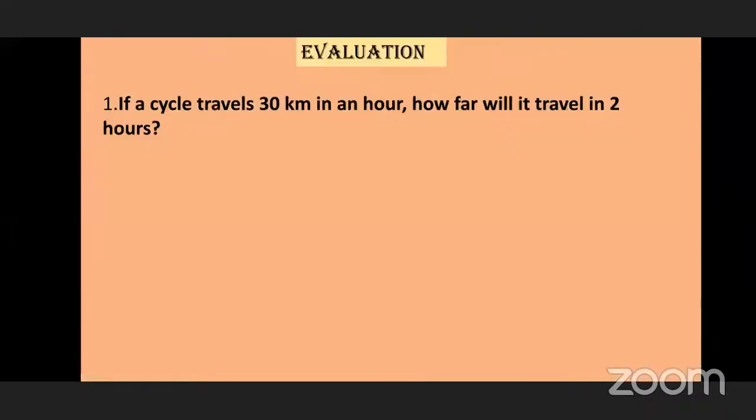Yes, Miss. Now see, this is an evaluation part. That means you have to answer these questions. Everybody should answer this question. Who will read this question? Ansh, okay, read. If a cycle travels 30 km in an hour, how far will it travel in 2 hours? So you understand this question? There's one cycle that travels 30 kilometers in 1 hour. They are asking how far it will travel in 2 hours. So Ansh, tell the answer also.